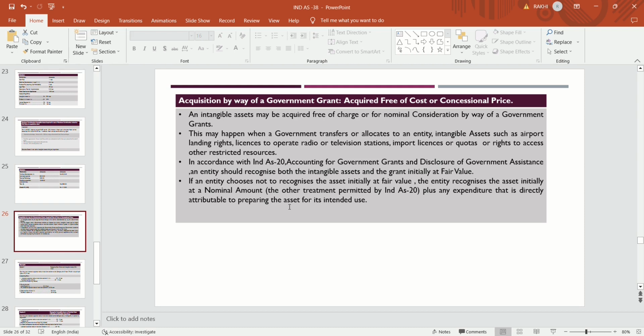Also import licenses or quotas, or rights to access other restricted resources. These are the rights given by the government free of cost or at a concessional price.